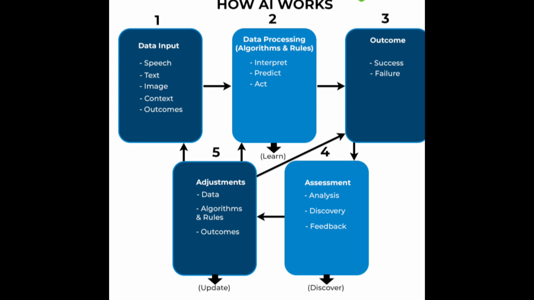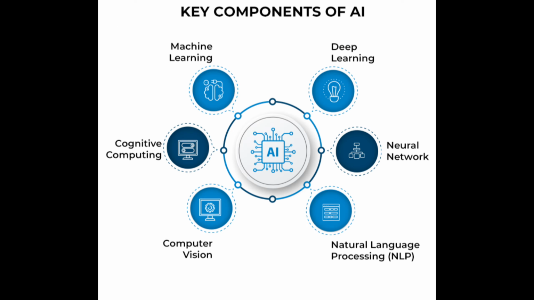Now let us see the key components of AI. We will talk about each component one by one. Starting with machine learning. Machine learning is the AI application that automatically learns from past experiences and no explicit programming is required for it. Deep learning is the subset of machine learning that learns by processing data with the help of artificial neural networks. Neural networks are computer systems that are modeled on the neural connections in the human brain.